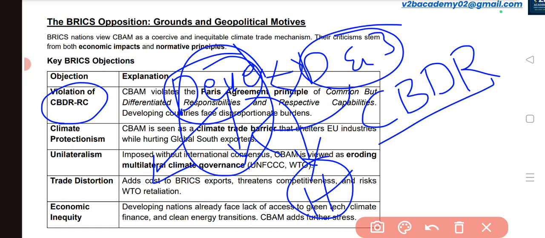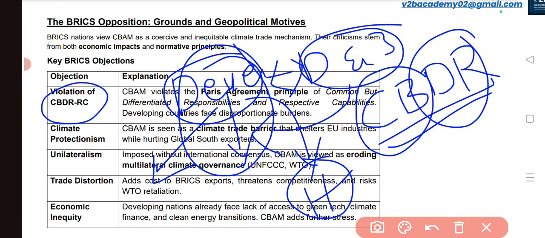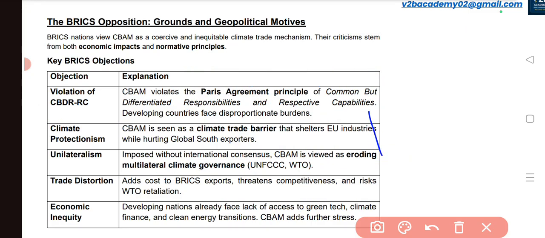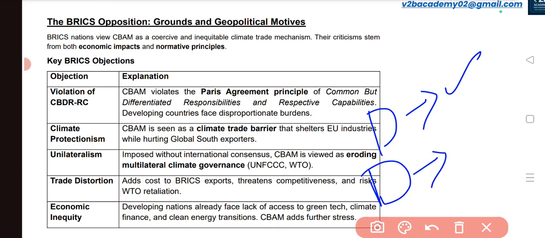It is you who need to pay for the laws that you have created for the environment. So this particular phenomenon is nothing but common but differentiated responsibility. The common aim is to cut down the emissions and to make environmentally friendly policies, but two sets of countries will have differentiated responsibilities. The developed nations will have a responsibility of providing finance to the developing countries so that they can adopt climate friendly measures, and developing nations will have a responsibility to take the amount that is given by developed nations and to follow the climate friendly measures.